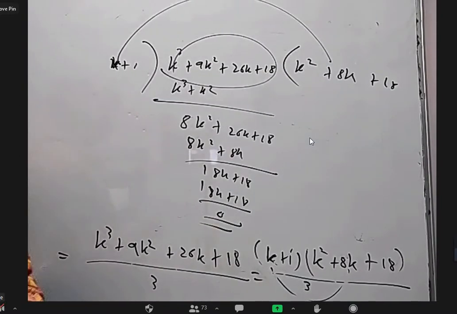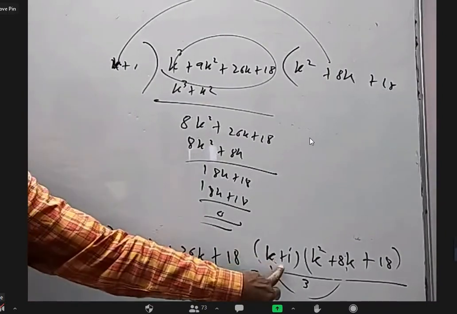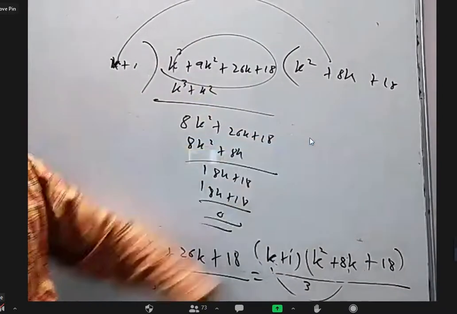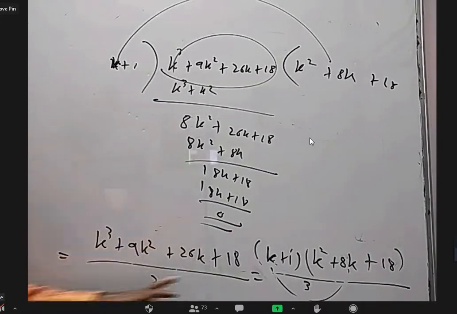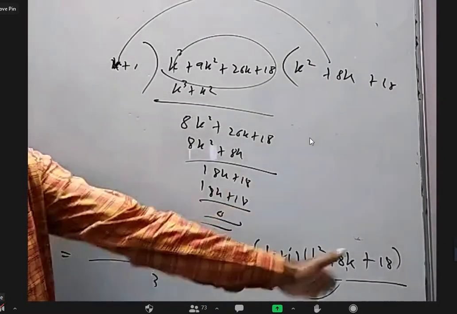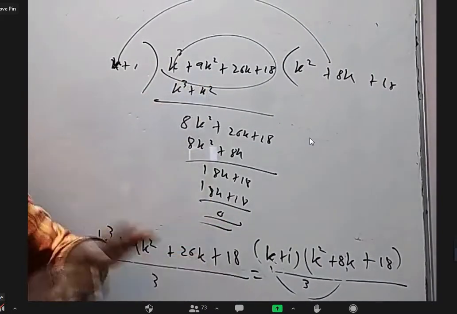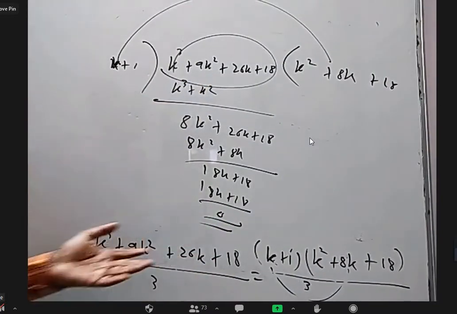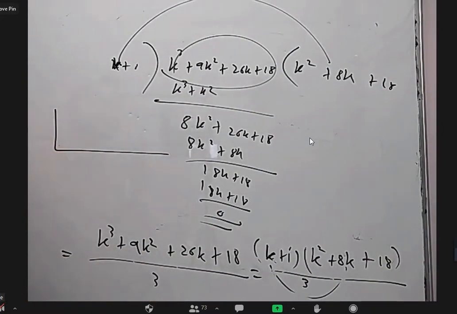Yes, sir. Okay, so if you don't get any idea how to write like this, at least you know what answer you need to get. Or I told you, put k equal to -1. This will become 0, which means k plus 1 is a factor. How to write the other factors? You can do this division. For this division, there is a shortcut called synthetic division. In second year, we'll study it. I don't have to spend too much time because we are not going to use it much in first year.